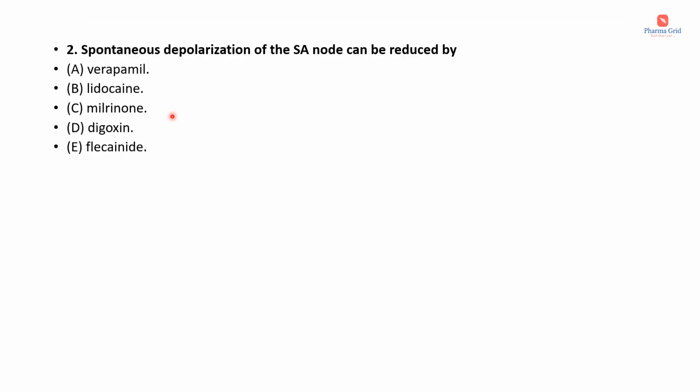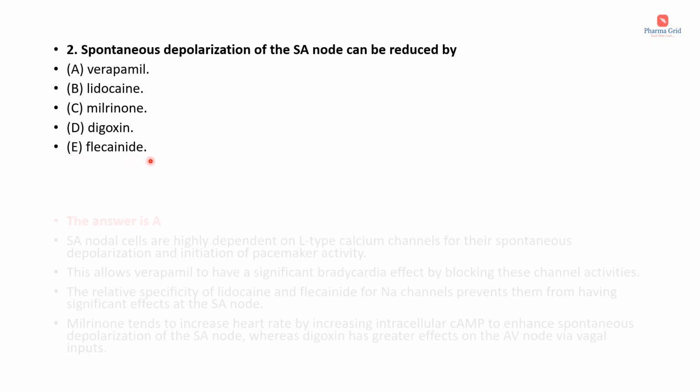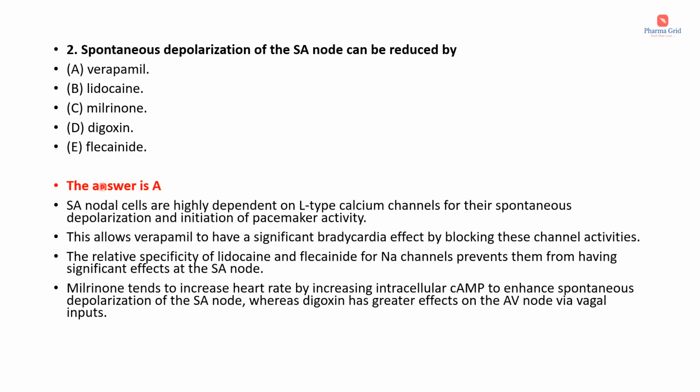Spontaneous depolarization of the SA node can be reduced by: options are verapamil, lidocaine, milrinone, digoxin, flecainide. Correct answer is option A, that is verapamil, which is a calcium channel blocker. SA nodal cells are highly dependent on L-type calcium channels for their spontaneous depolarization and initiation of pacemaker activity. This allows verapamil to have a significant bradycardia effect by blocking these channel activities.